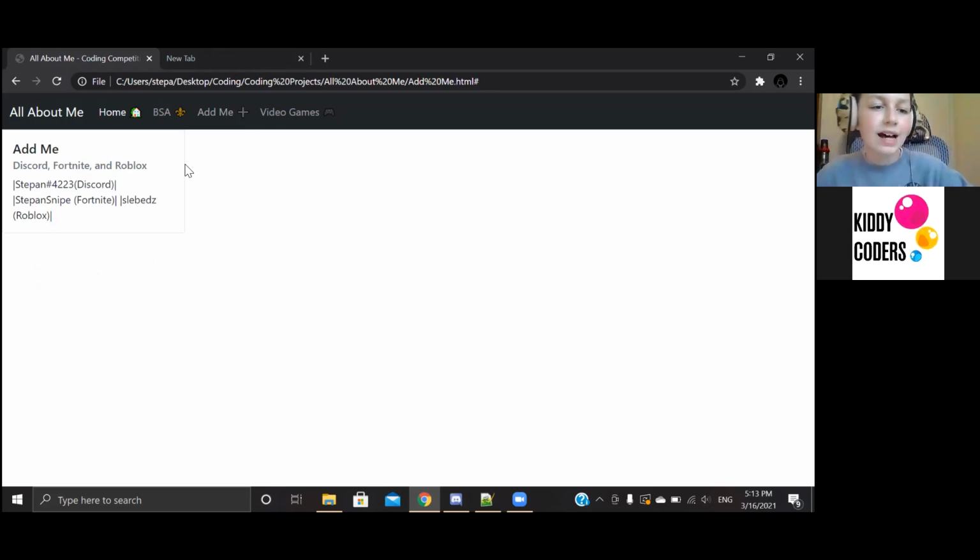And then we also have the Add Me page I made. Discord, Fortnite, and Roblox. I have my Discord, Fortnite, and Roblox usernames.